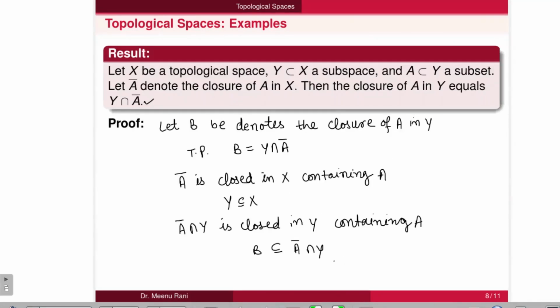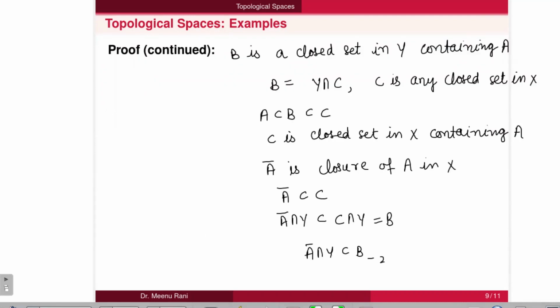Now from the first equation and second equation we can say that B is equal to Y intersection with A closure. Thus we can say that if A closure represents the closure of A in X, then Y intersection with A closure represents the closure of A in Y.